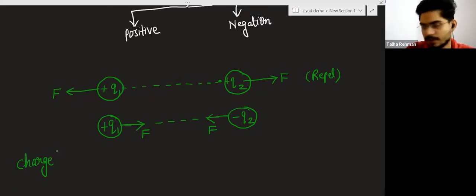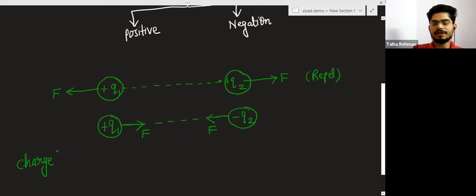Magnitude means the amount. For example, if you are applying a force of 5 Newton, that 5 is the magnitude of the force.